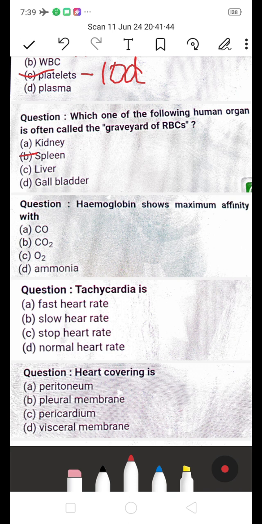Next, hemoglobin shows maximum affinity with A, CO, or B, CO2, or C, O2, or D, ammonia. Which is the right answer? Hemoglobin shows maximum affinity with CO.